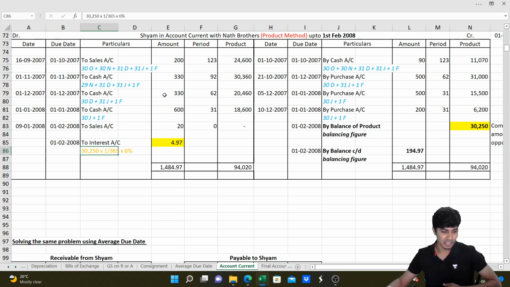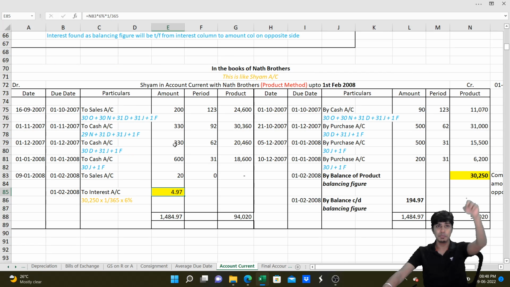In interest table method, we individually identify interest. The interest column is closed by transferring the balance to the amount column. Under product method, we do amount into period, amount into period, amount into period. Find the product, find the balancing figure in the product column. On the opposite side, we compute the interest by multiplying by 1 by 365 or 1 by 12, depending upon days or months, multiplied by the rate of interest, and the balancing figure is found.